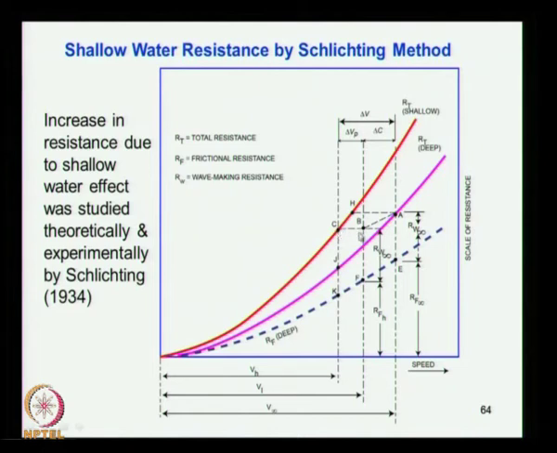Okay. So for one point A in the deep water resistance curve, you are getting a corresponding point for the shallow water. So what you do is you repeat this for various speeds, then you get points all over and you connect them, you get this curve, the red curve which represents the shallow water. So that is how the shallow water resistance is estimated from a known deep water resistance curve. So this is a method proposed by Schlichting.